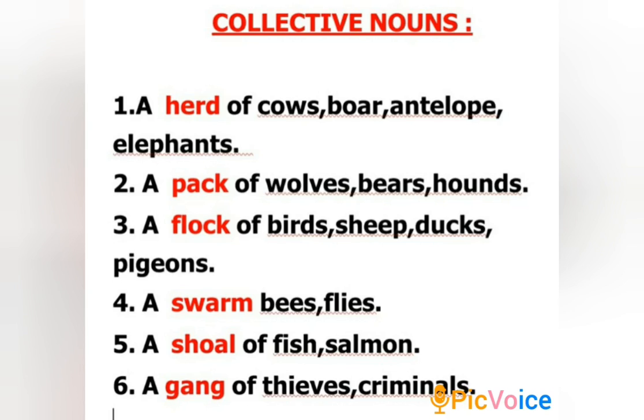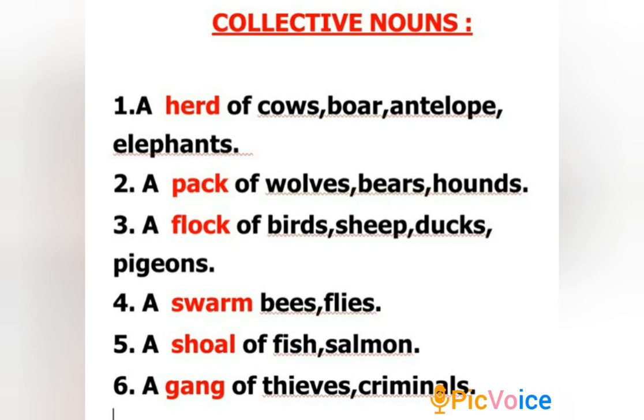A pack of bears or a pack of hounds. Hounds refer to a type of dogs, a breed of dogs. A flock of birds, a flock of sheep, a flock of ducks, or a flock of pigeons. A swarm of bees or a swarm of flies.